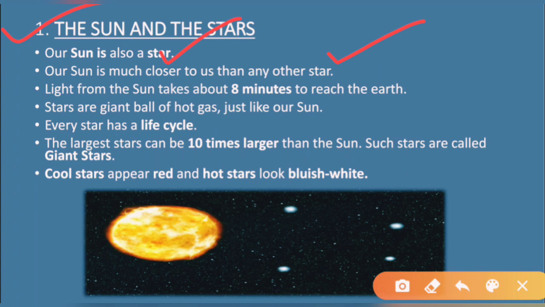And the light from the sun takes how many minutes to reach the earth? The light from the sun takes about 8 minutes to reach the earth. Okay, and the stars are giant balls of hot gas just like the sun. The stars as well as the sun contain different gases. Next point, every star has a life cycle. As I told you, every star has a life cycle, means they are young, then they grow into middle age, and then they eventually die.